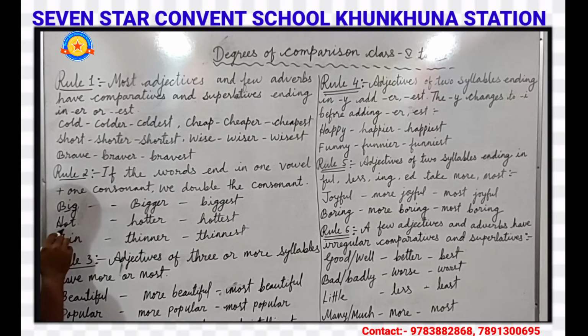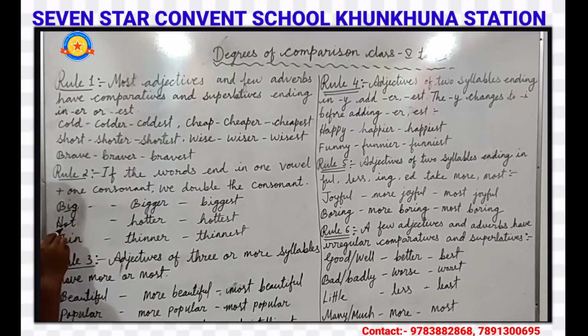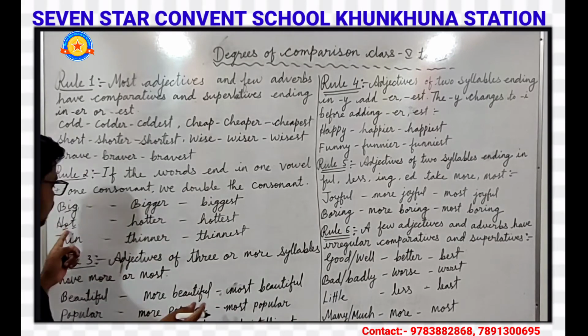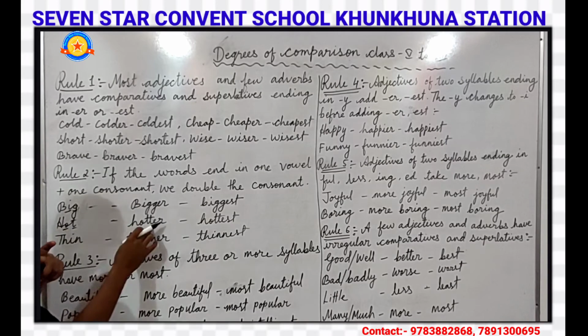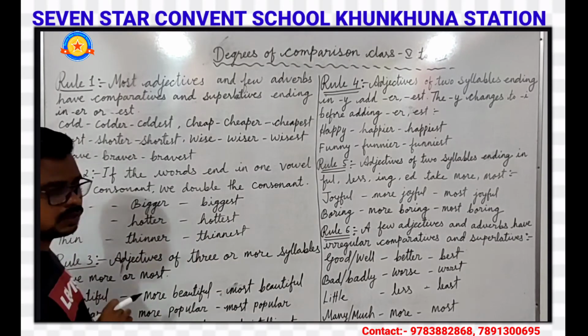Next, hot. Here also there is one vowel and one consonant. O is vowel and T is consonant. So we have to double the consonant T in comparative and superlative degree. Hot, hotter, hottest. Thin, thinner, thinnest.